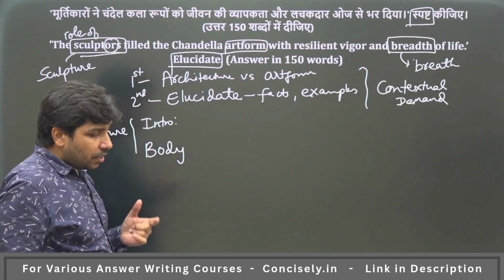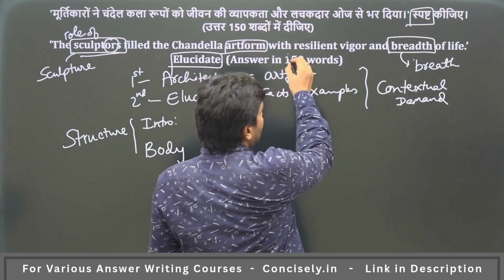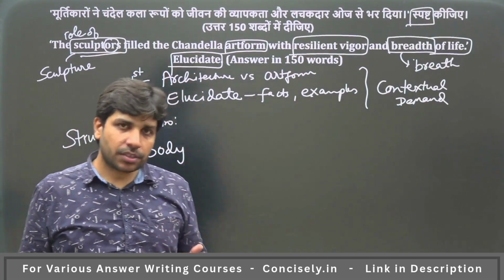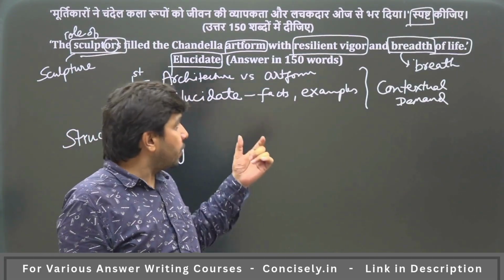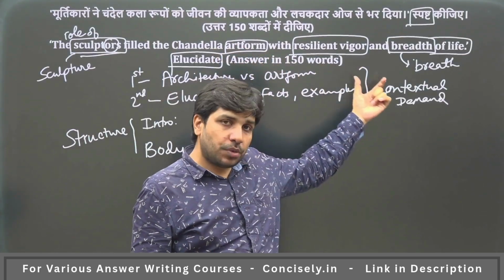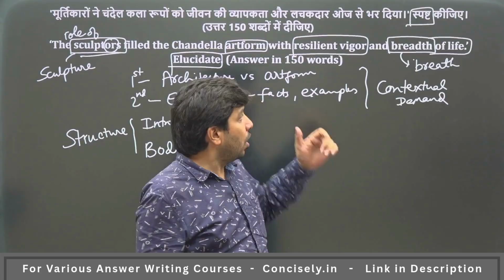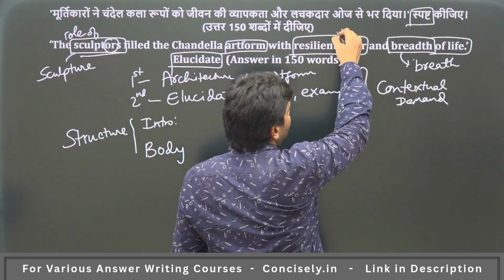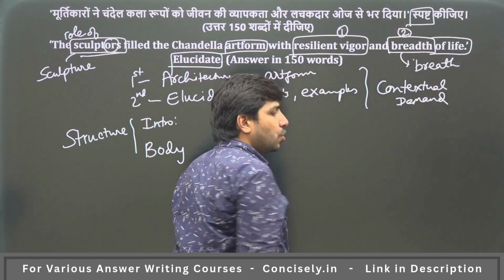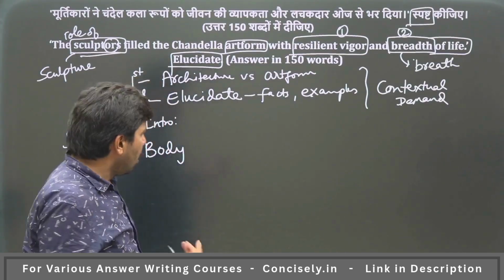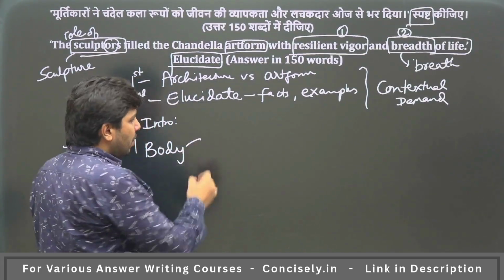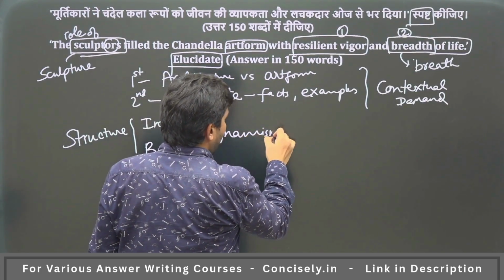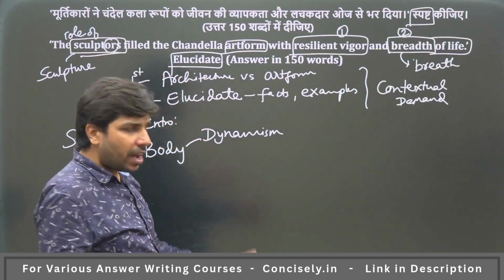Now the second thing is the body of your answer. In the body of the answer, you need to elaborate these two. You need to give examples, you need to give facts to elucidate that yes, the sculptors of that period were actually trying to fill their creations with these two qualities. The two qualities the question is mentioning, quality number 1, quality number 2, you need to elaborate on these qualities. Very simple, you can simply talk about dynamism, that the sculptures of that time were full of dynamism.